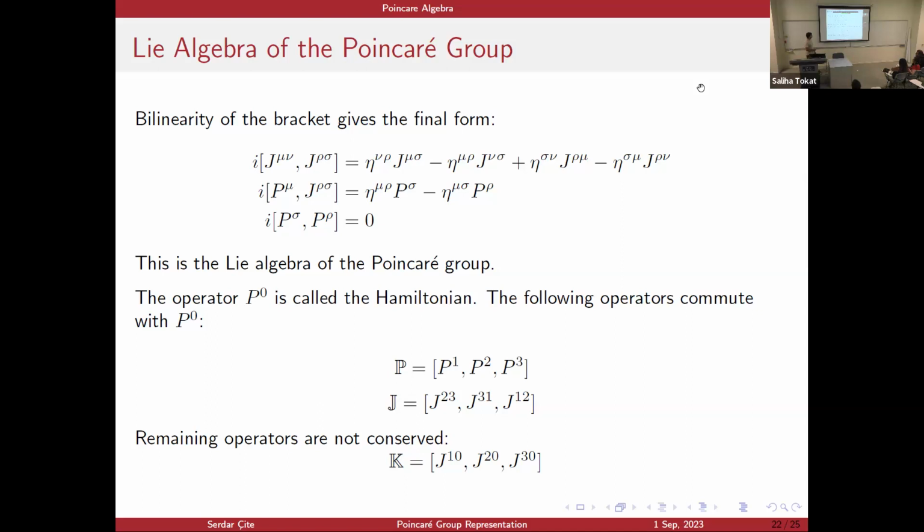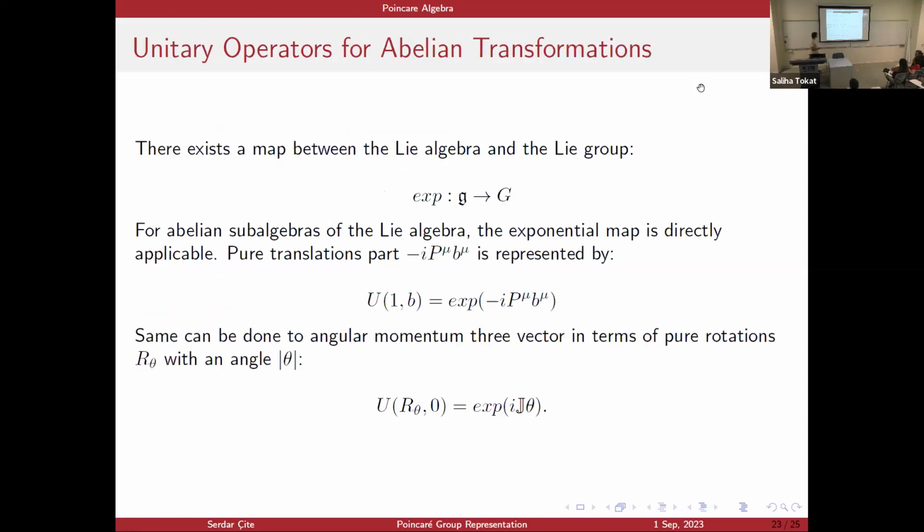There are remaining operators. These are not conserved. It's actually the Lorentz boost part of the Lorentz transformation. And we do not actually use them in physics because they are not conserved. So they are of less importance.